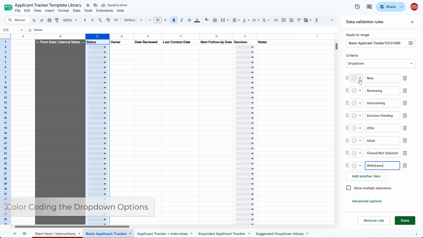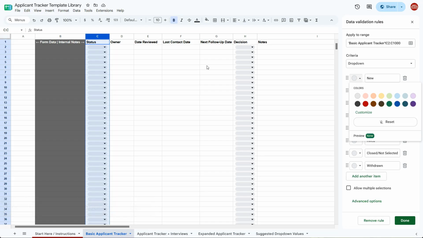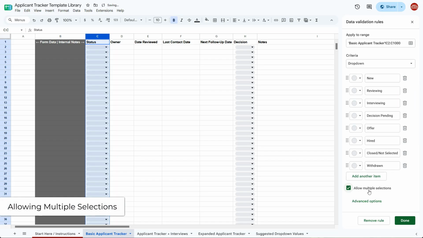And something else you can do is if you want to color code it, you can choose colors right here, and that way whatever color you choose is going to show up in the drop-down here. That could be really handy for a lot of situations, like if you're tracking the status, if something is blocked, you could make it red just to be a visual alert that there's an issue with this. I don't need it for what I'm doing, so I'm not going to select any colors, but just wanted to show you that.